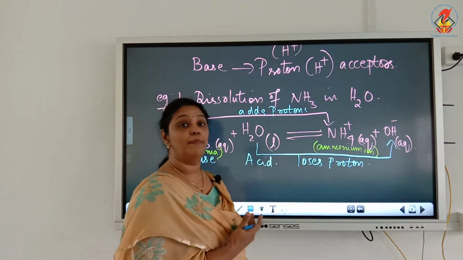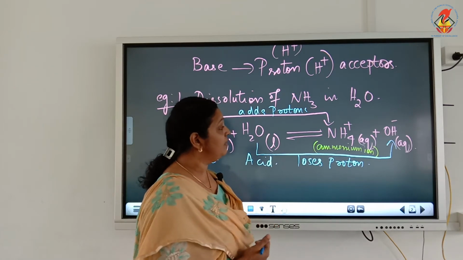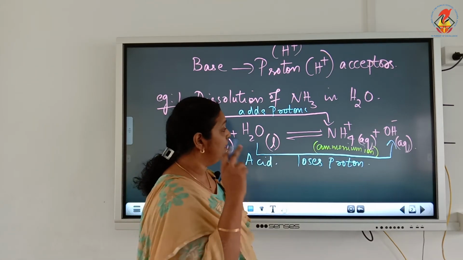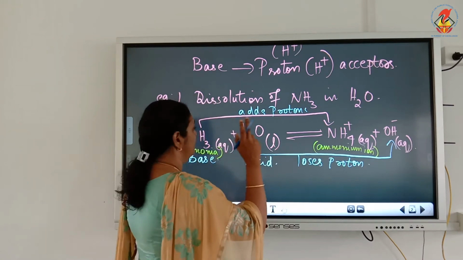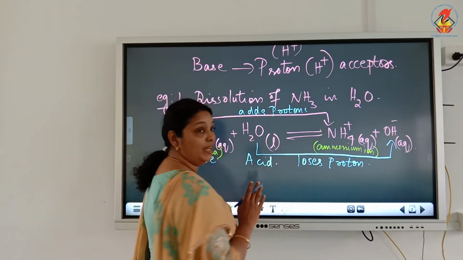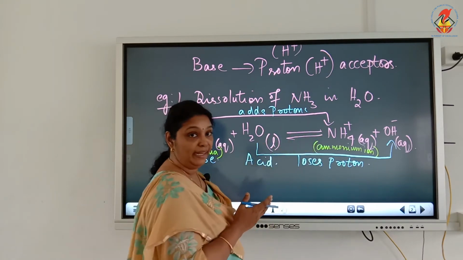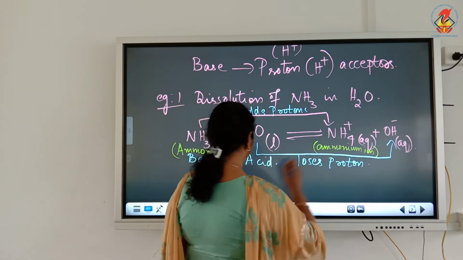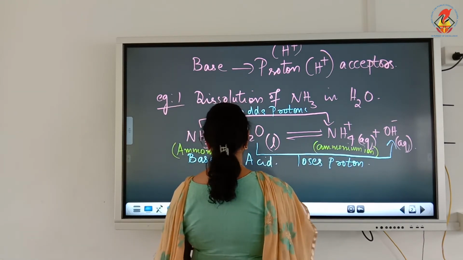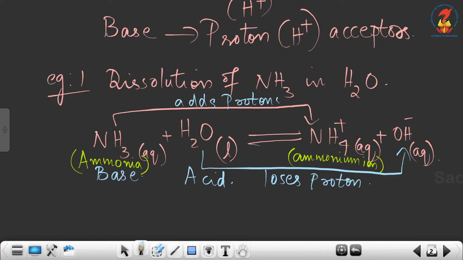Now let's see the backward reaction. In the backward reaction NH4 plus will give H plus ion to OH minus, and NH4 plus will act as the acid because it's a proton donor, and it changes to NH3.